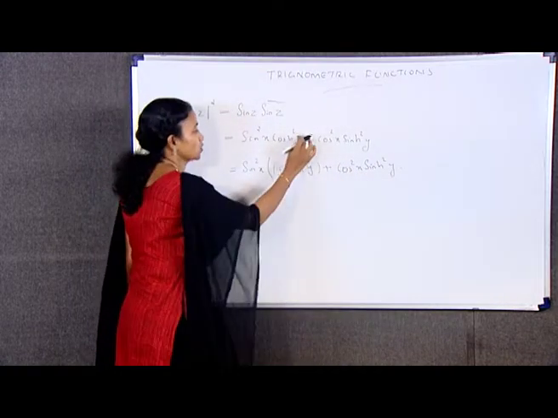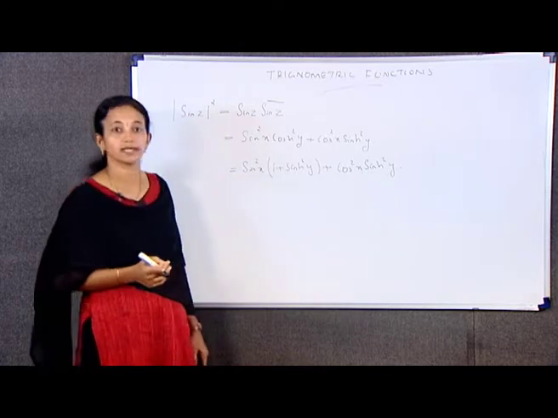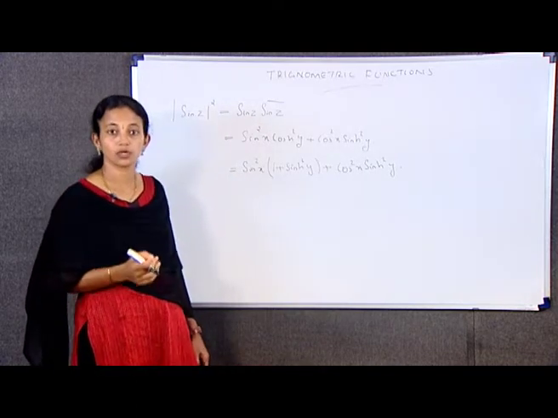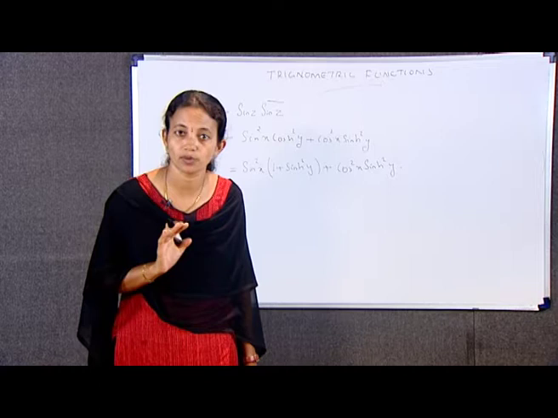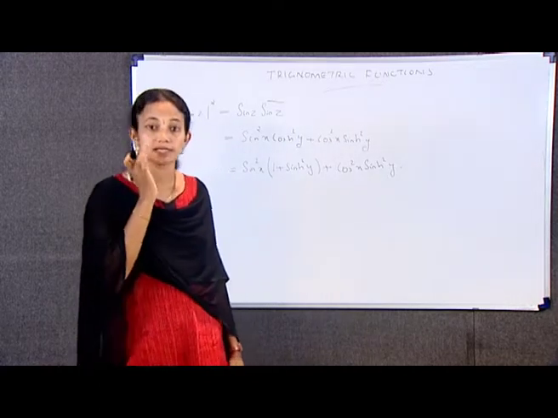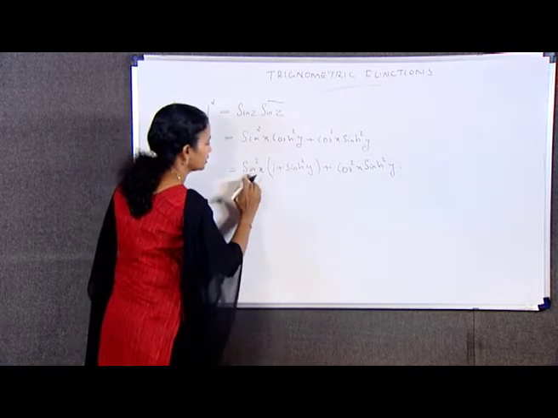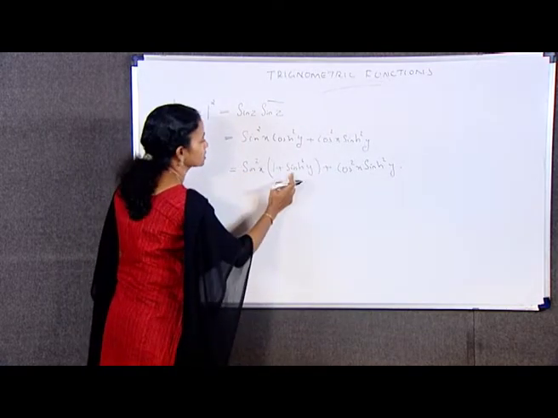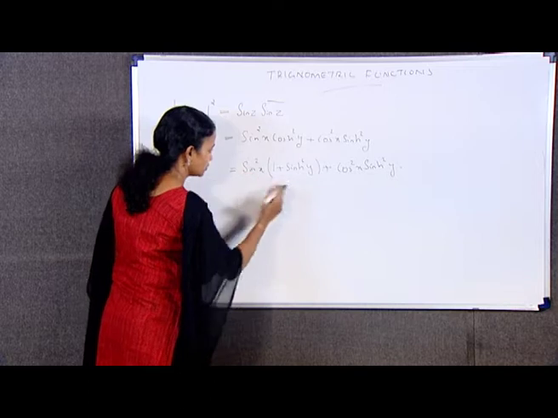That is cosh square y, I can write it as 1 plus sinh square y. This is equal to sin square x plus sin square x into sinh square y plus cos square x into sinh square y. That is, I am multiplying sin square x into this bracket.